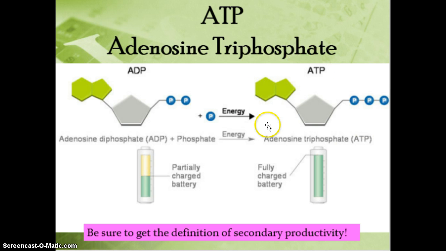And then this molecule will be used for what we call secondary productivity. And basically, secondary productivity is all of the biological work that has to happen on a daily basis where organisms use energy. So that would include them moving around, reproducing, getting food, growth, repairing tissues. All of those things require energy. So that total amount of energy that's required is the secondary productivity. So secondary productivity goes with respiration, primary goes with photosynthesis.